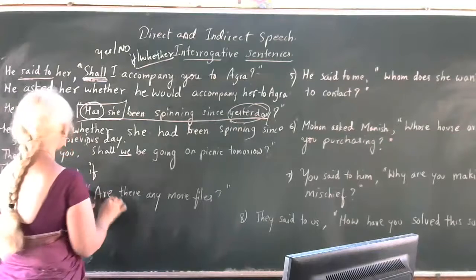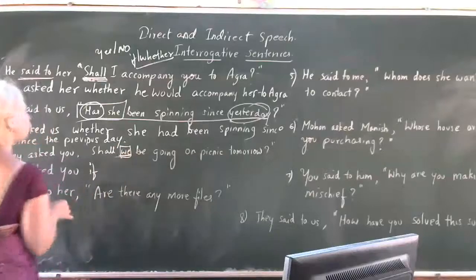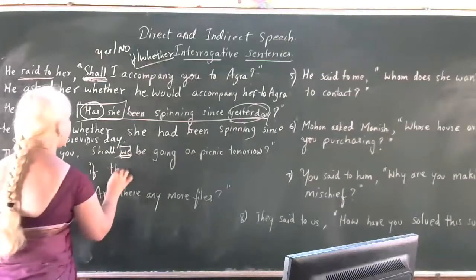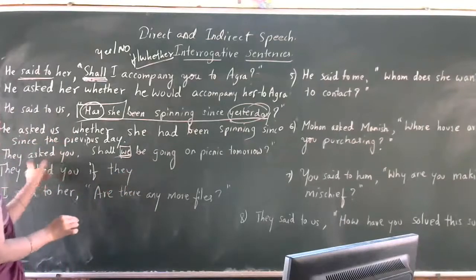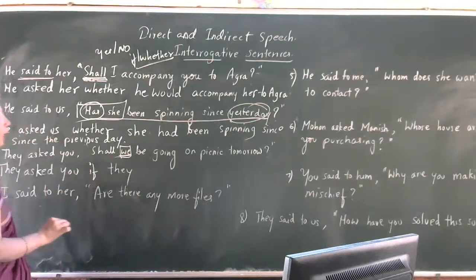In the place of we, you have to use they, because they and you are included. They asked you, shall we be going?